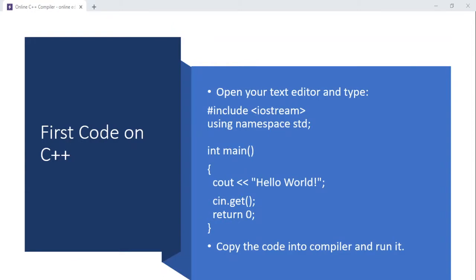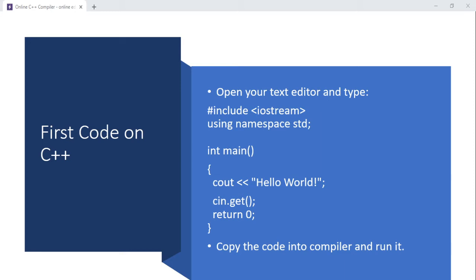Okay, next thing. Your first code in C++. Open your text editor and type hashtag include, in angular brackets, iostream, input-output stream. Underneath, press enter and write using namespace std, and underneath write int main, open and close parentheses, and open a curly bracket.